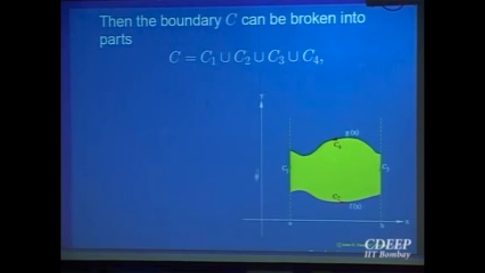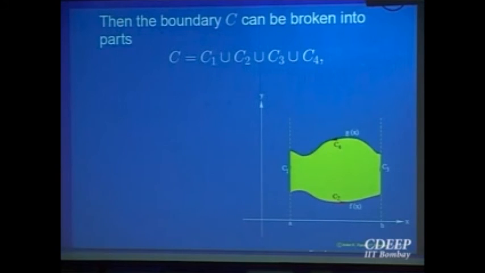The boundary is a closed curve, right? But it may not be smooth everywhere. It may be piecewise smooth. But the maximum number of pieces it can have is 4: a bottom, a top, and 2 sides. There may not always be 2 sides, because the curve can join like this. The sides may vanish into one point, right? But the largest possible number of pieces it can have is 4.